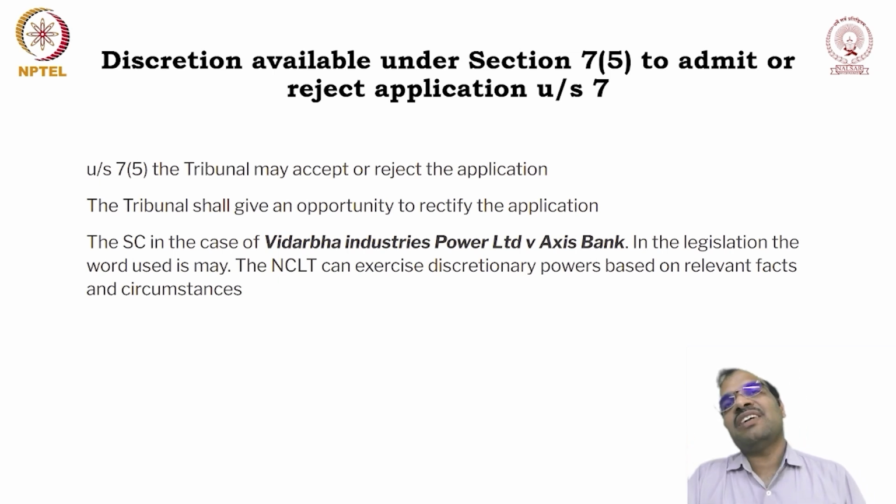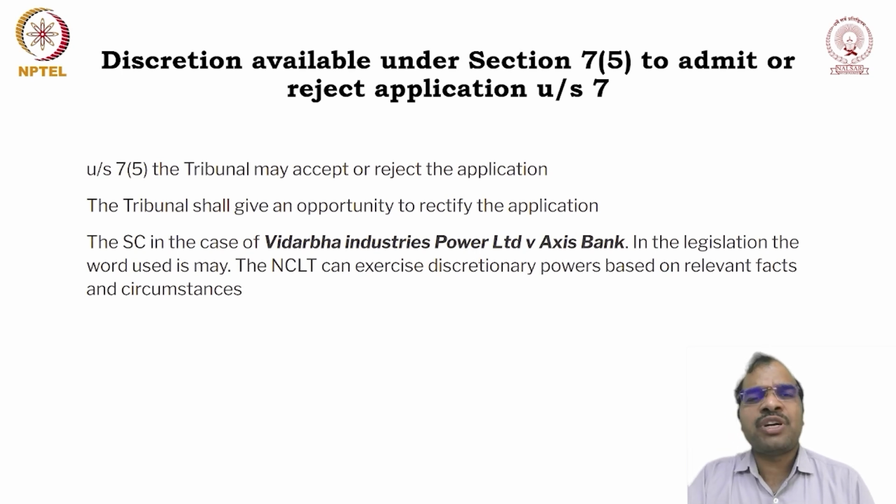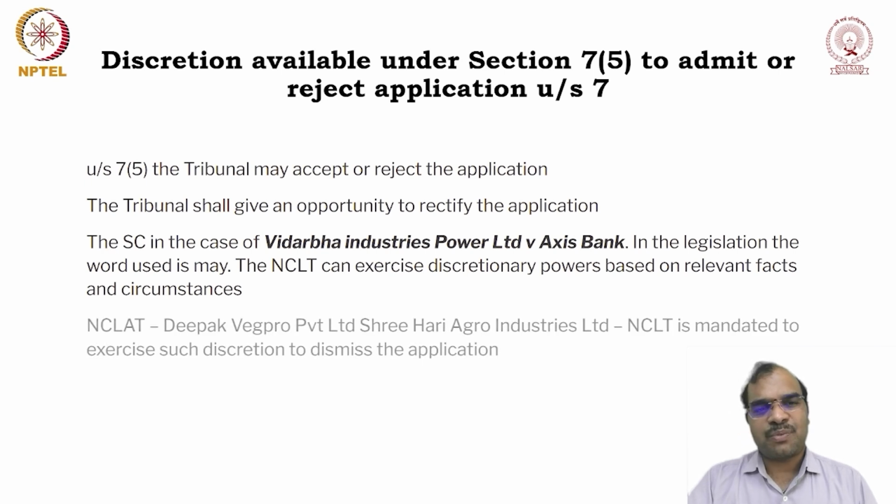If the NCLT is of the opinion that this application is filed before the NCLT only to unnecessarily trouble the corporate debtor, the possibility is there. Maybe one of the financial creditors is filing an application to unnecessarily create problems for the corporate debtor. If that is the case, NCLT may reject. That's why there are discretionary powers, where NCLT, depending on the relevant facts and circumstances, is supposed to decide.